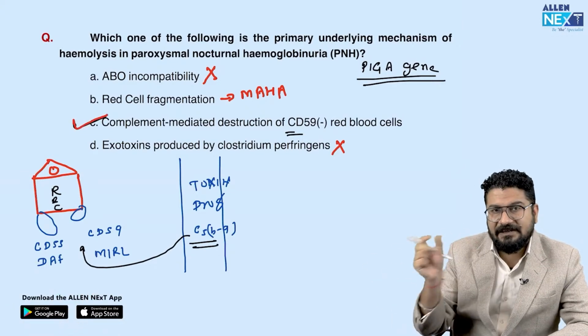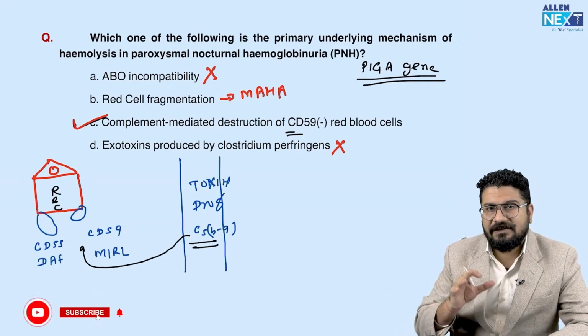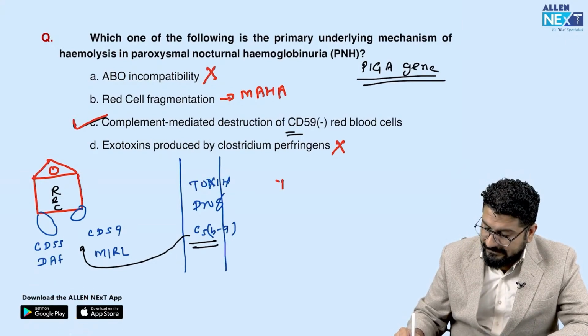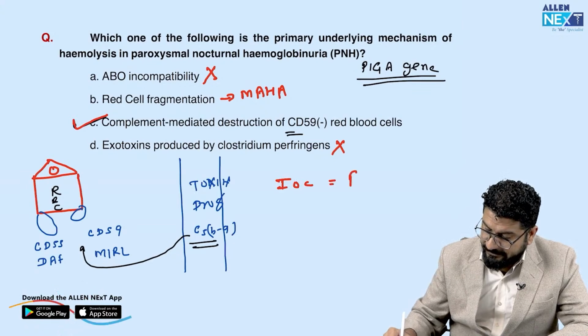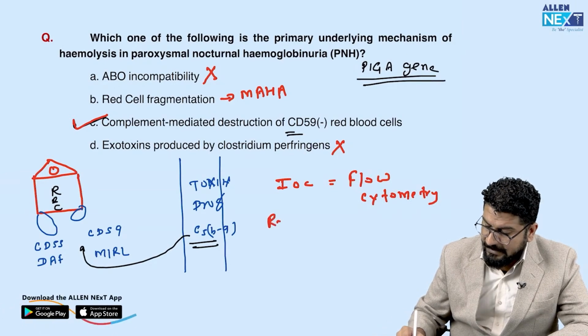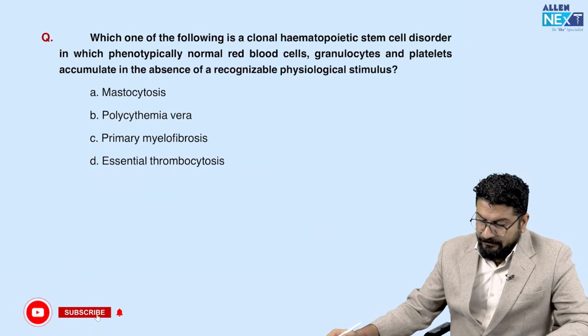And DAF and MIRL have CD markers, CD55 and CD59. That is why we make a diagnosis for this condition with flow cytometry. And if you ask me, the drug that we use in this condition is eculizumab. So the investigation of choice will be flow cytometry. Some of you are thinking of the Ham test. Ham test is not considered a good test nowadays. And how we treat this, we give eculizumab. Okay, moving to the next one.